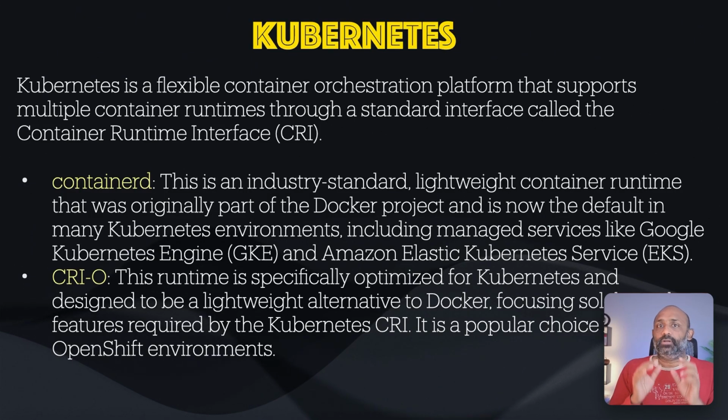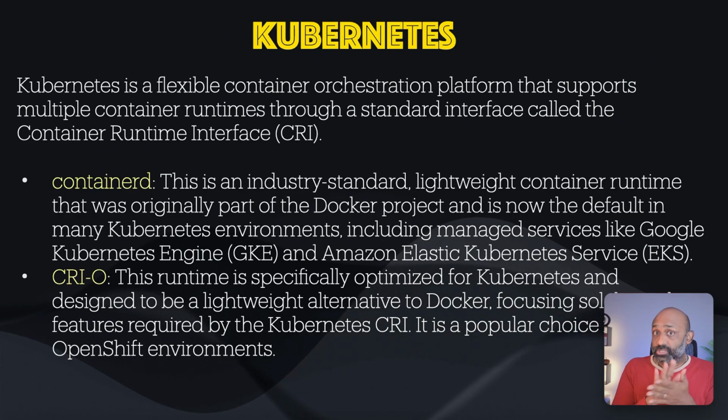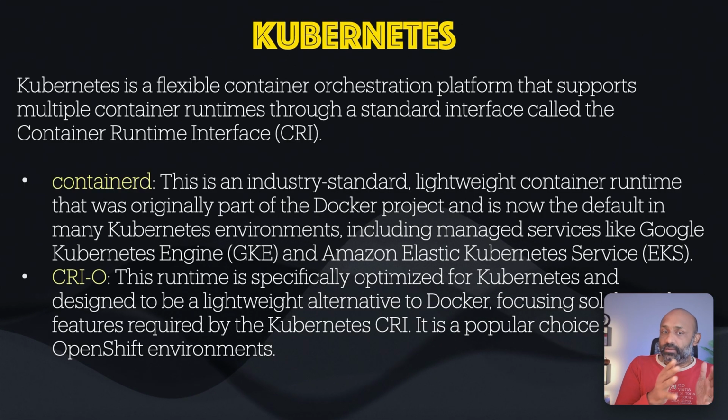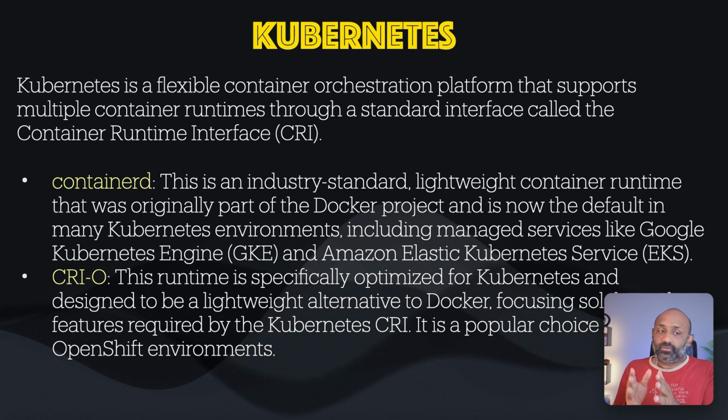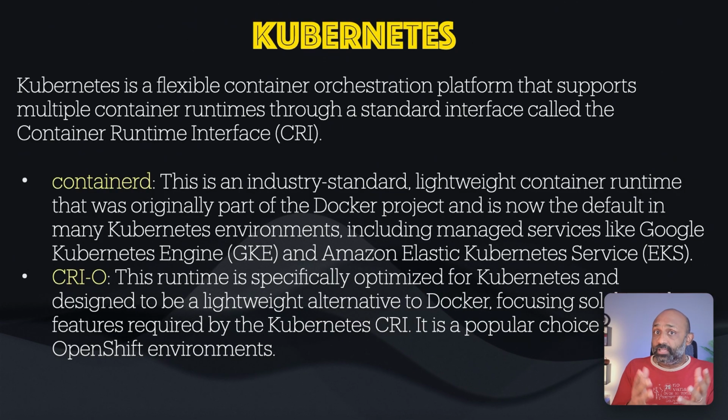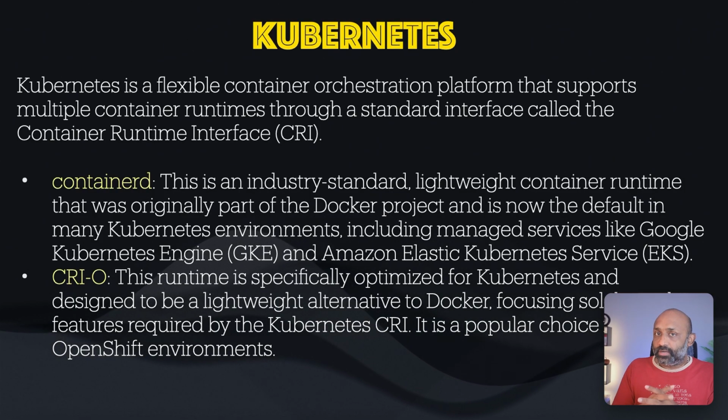One more important thing I wanted to highlight quickly here: Kubernetes is a flexible container orchestration platform that supports multiple container runtimes, not just Docker. Docker is an example I used in this video, but it supports any container runtime which follows a standard interface called the Container Runtime Interface, CRI. So these are two examples of other runtimes generally used in standard cloud providers, like GKE and EKS, which are Google's and Amazon's Kubernetes engines.